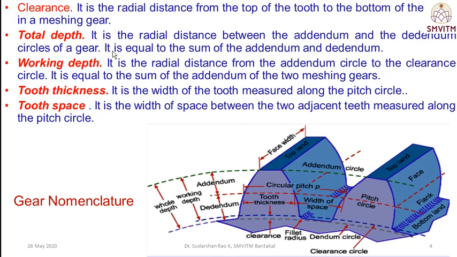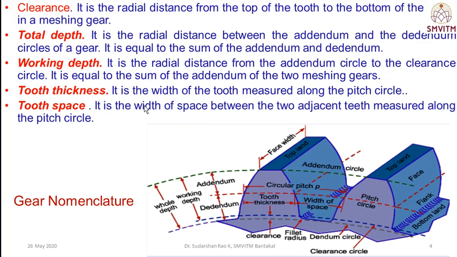Then the total depth. It is the radial distance between the addendum and the dedendum circles of the gear. It is equal to the sum of the addendum and the dedendum, the whole depth. Then the working depth. It is the radial distance from the addendum circle to the clearance circle. It is the sum of the addendum of the two meshing gears, the addendum of the pinion and the addendum of the gear.